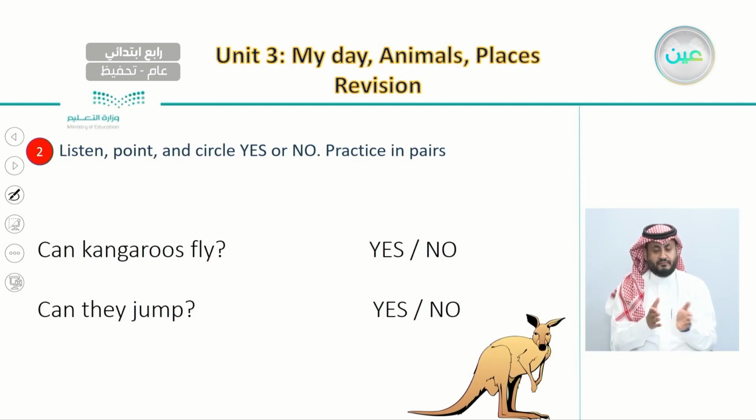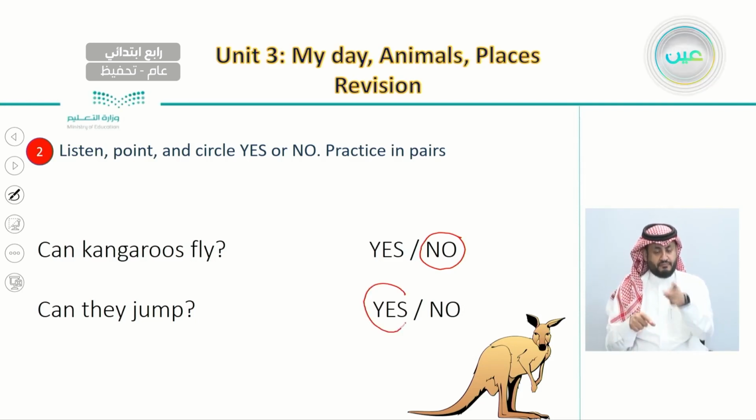And the same goes here with the kangaroos. We'll ask two questions. Can kangaroos fly? If the answer is no, here we do circle no. And let's ask the other question, which is, can they jump? If the answer is yes, then here we circle the word yes.